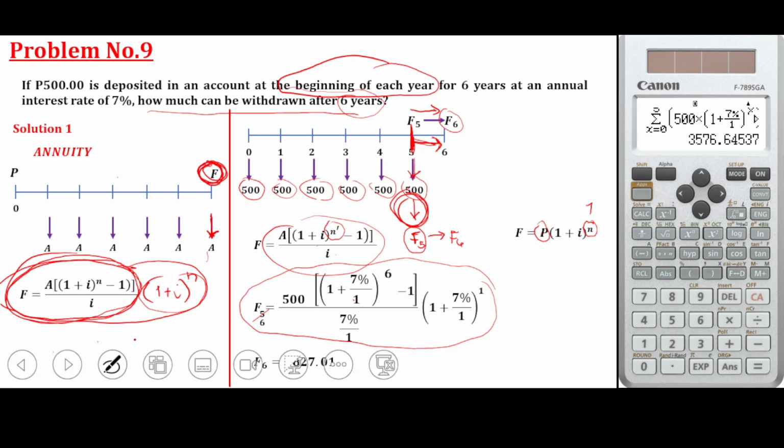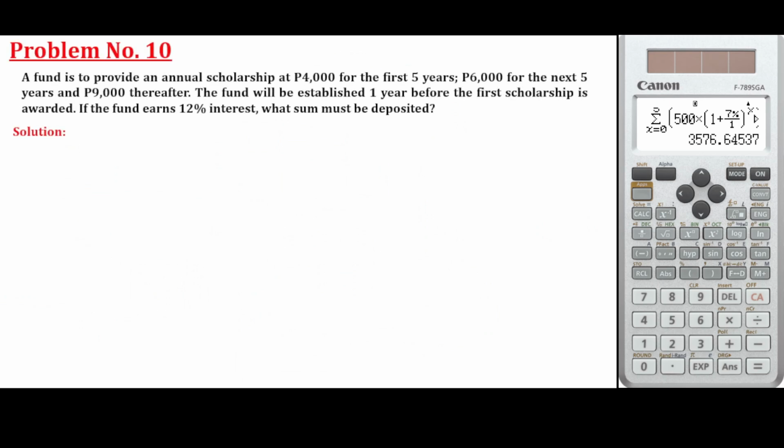Okay? So now let's move on to problem number 10. A fund is to provide an annual scholarship of 4,000 for the first 5 years, 6,000 for the next 5 years, 9,000 thereafter. The fund will be established 1 year before the first scholarship is awarded. If the fund earns 12% interest, what sum must be deposited?